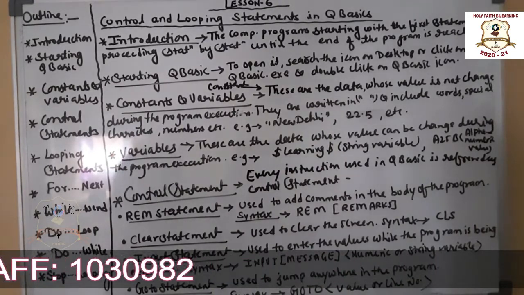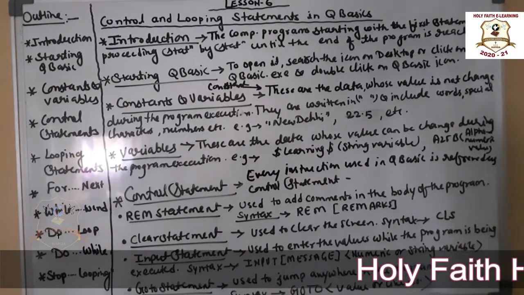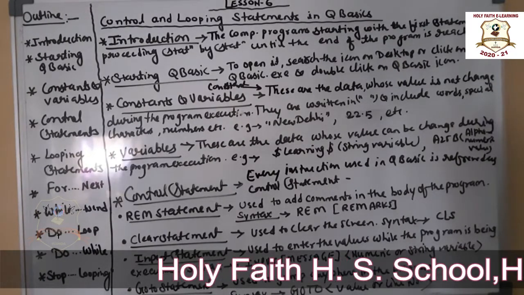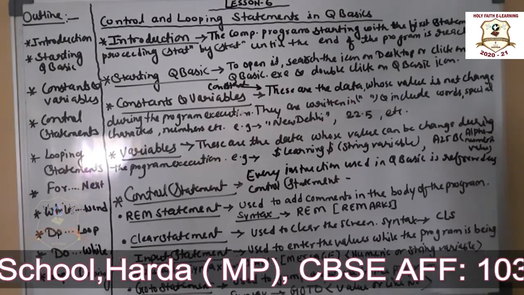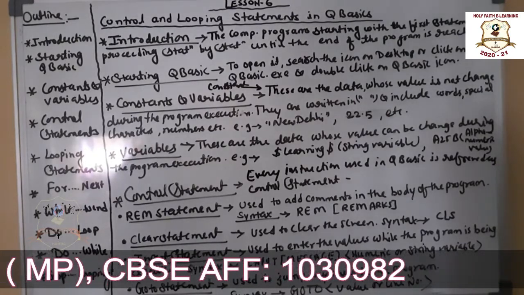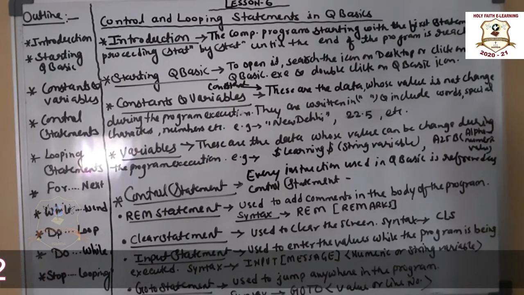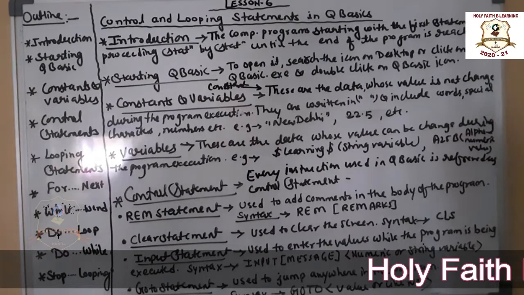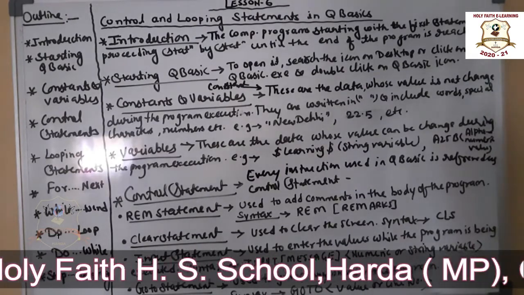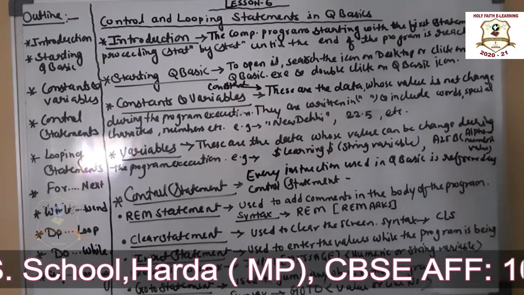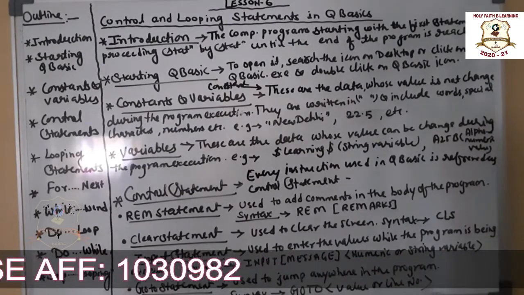Now the next one is the GOTO statement. It is used to jump anywhere in the program while the program is being executed, by simply entering the location or line. Means by simply entering the location, we can jump anywhere in the program with the help of the GOTO statement. The syntax of GOTO is GOTO, then the line. The next statement is the IF THEN statement. The IF THEN statement is used for making decisions based on the result of a comparison.